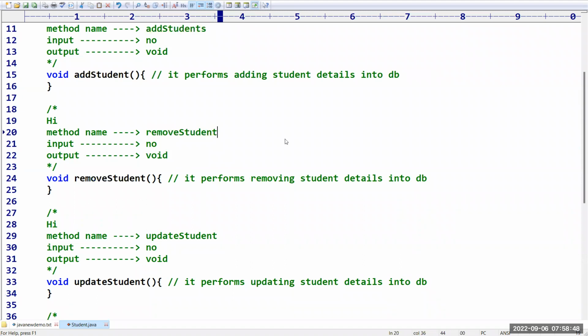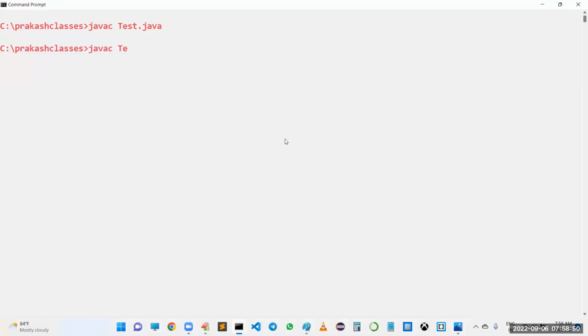Let us compile the code. javac, sorry, javac space student.java. Sir, the code compiled fine. Now javadoc student.java. Like this, we can use one special command called javadoc.